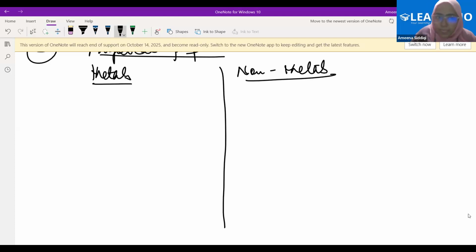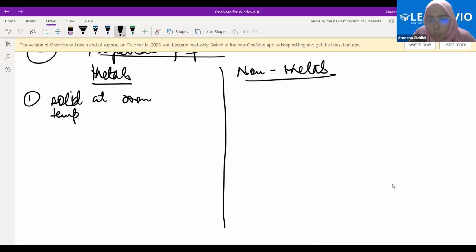Metals and non-metals. Okay, so first property. Start from the basics. Metals are generally hard. Metals are generally solid at room temperature, whereas non-metals are generally not solid at room temperature. What's the physical state for non-metals?